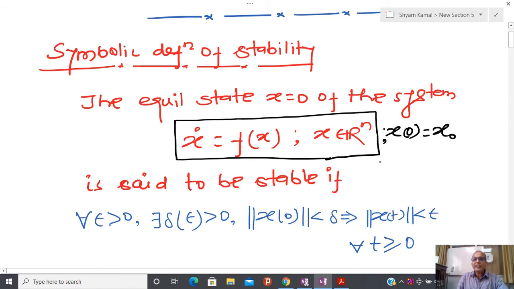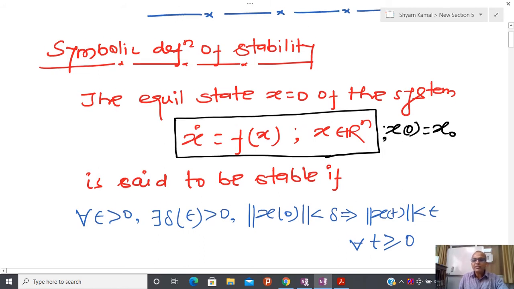Without loss of generality, I am assuming that x equal to 0 is the equilibrium point. If the model is only valid in some vicinity, then you have to write x belongs to D, where D is a subset of R^n.